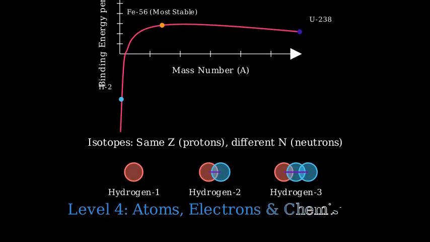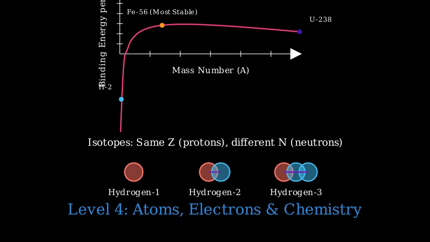Moving to our fourth level of complexity, we add electrons to our nuclei to form complete atoms. This is where the electromagnetic force, mediated by photons, becomes the dominant interaction. The electromagnetic interaction is described by terms like F_mu_nu F^mu_nu in the standard model with coupling constant e, which is related to the couplings g and g prime. Electrons, being much lighter than the nucleus, form orbitals around it based on solutions to the Schrödinger or Dirac equation with the Coulomb potential. These electron shells give atoms their chemical properties.